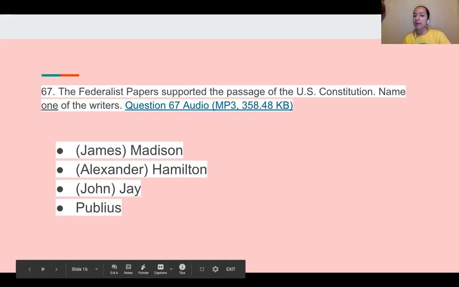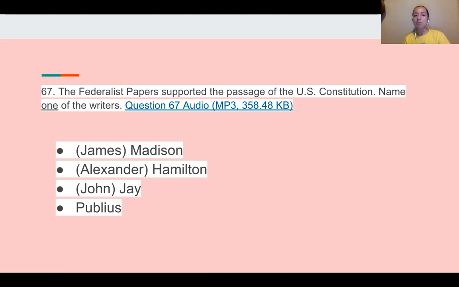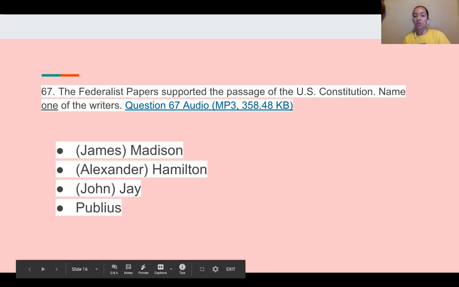The Federalist Papers supported the passage of the US Constitution. Name one of the writers. You only need to say one. You can say James Madison, Alexander Hamilton, John Jay, or Publius.